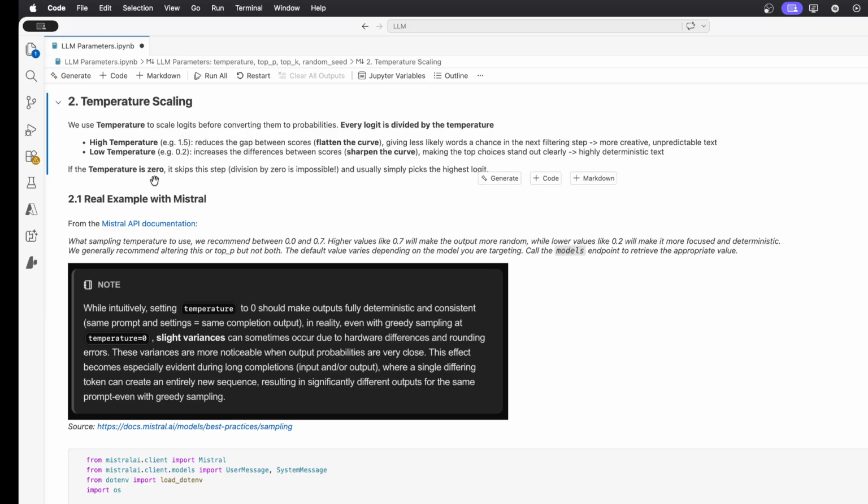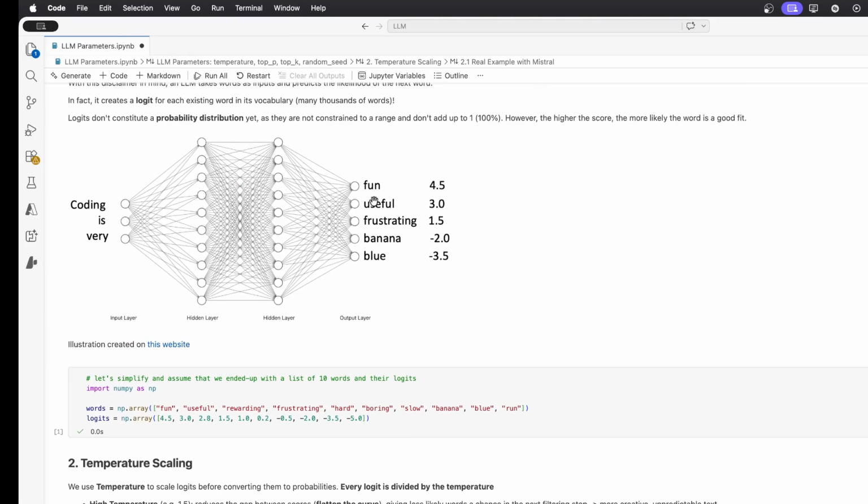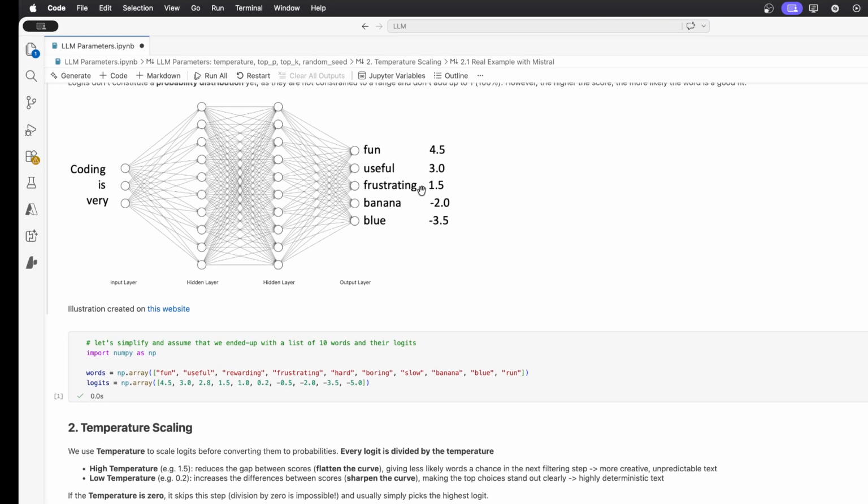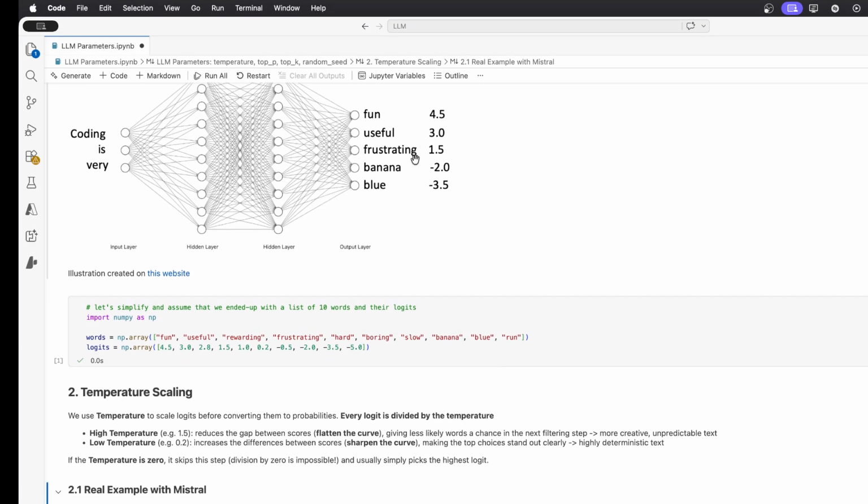If the temperature is 0, it's even different, because we said that we divide the logit by the temperature, and mathematically it's impossible to divide by 0. So in that case, there is an exception handled by the LLM pipeline, and it will just pick directly the highest logit. So it will not go through the further steps that we will discuss in this notebook. And in our example, it will just take the word fun because it has the highest logit. That's why it is more deterministic, because it ignores a lot of the later steps with some randomness. It just picks the most likely one here.